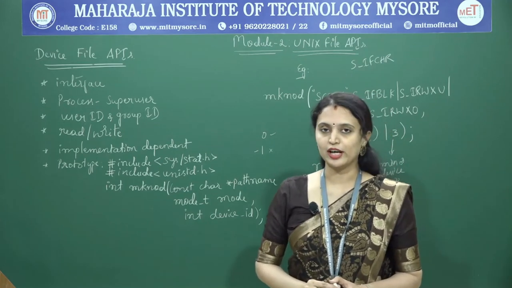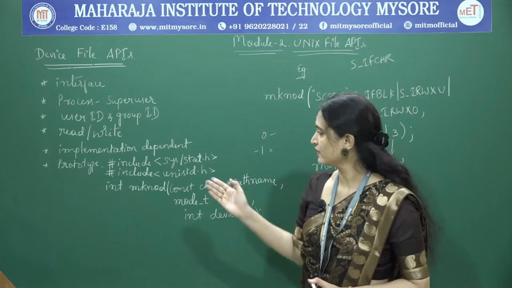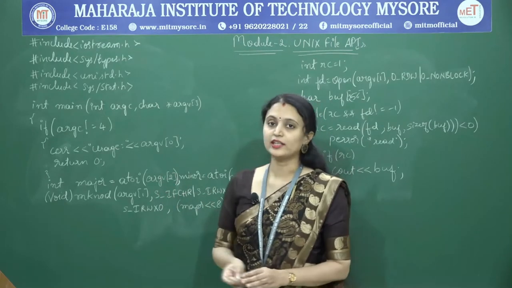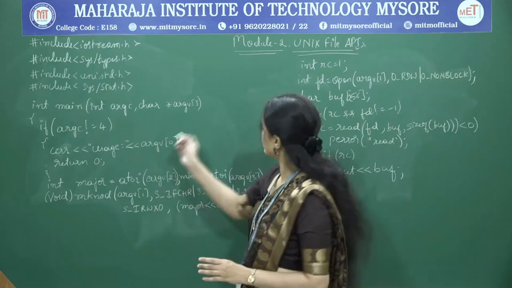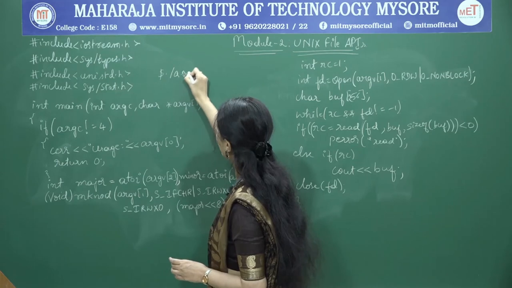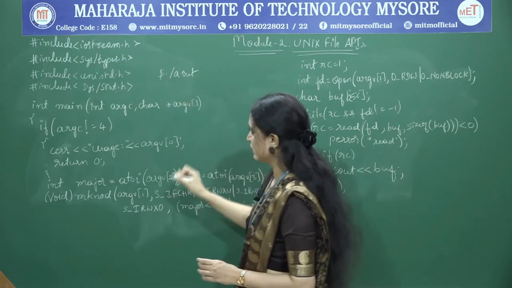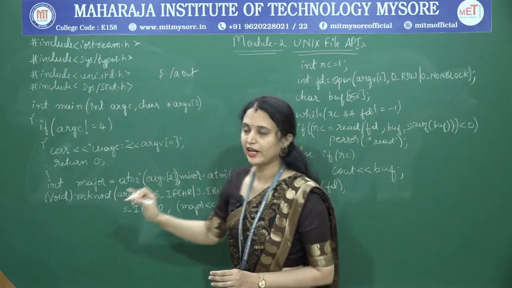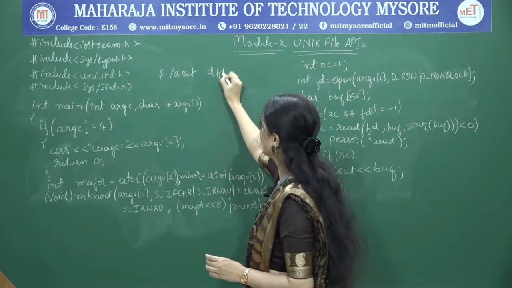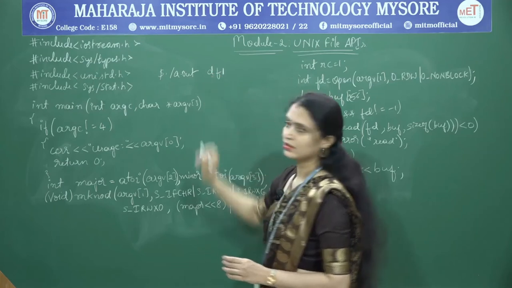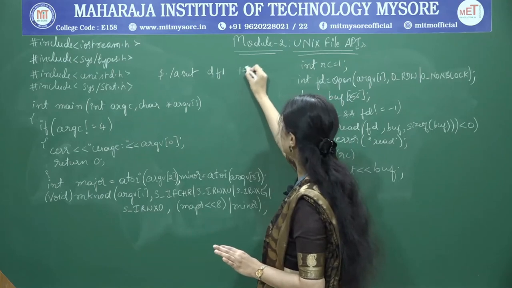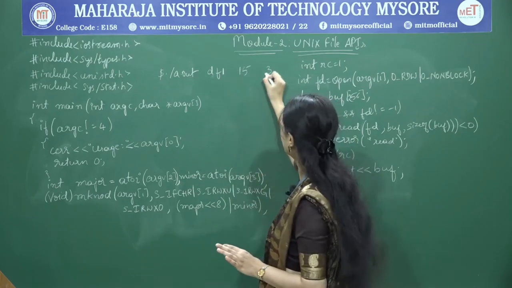Now let's write the program that illustrates the usage of this API. This program takes the inputs through command line arguments. Let me write the possible command here. I am trying to execute the command with the inputs. I am creating a device file, let it be df1, the name of the device file, and the other inputs are the major number and minor number.